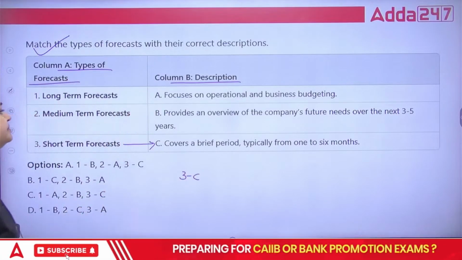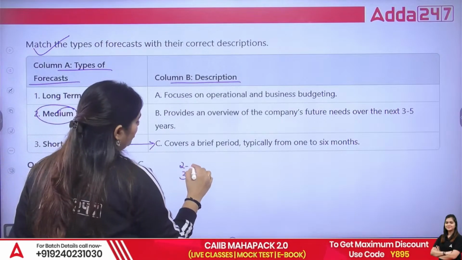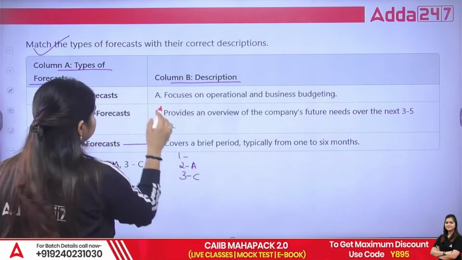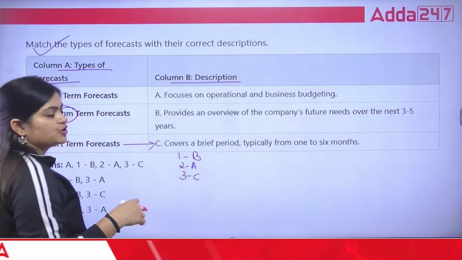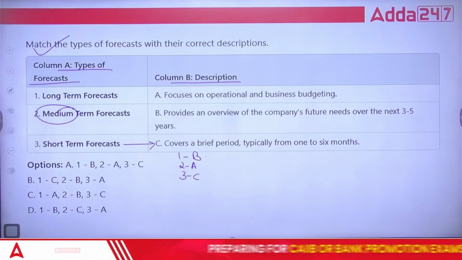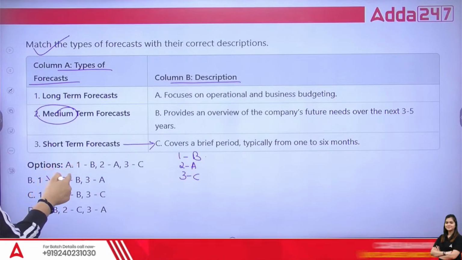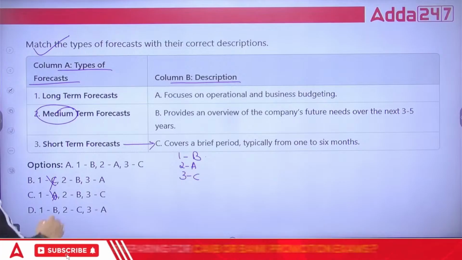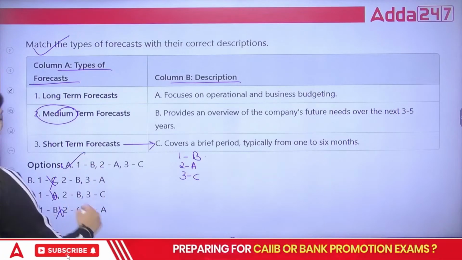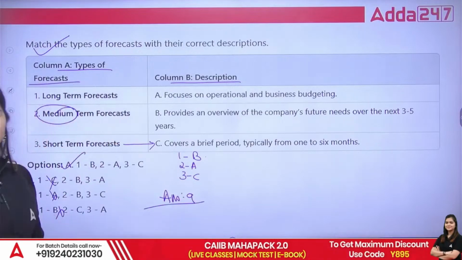Then medium term talks about budgeting and all, so that is your 1, and first is B, because here we are going to talk about a long period of time. First B. So you can eliminate this point, and second A. So the correct answer is answer A.